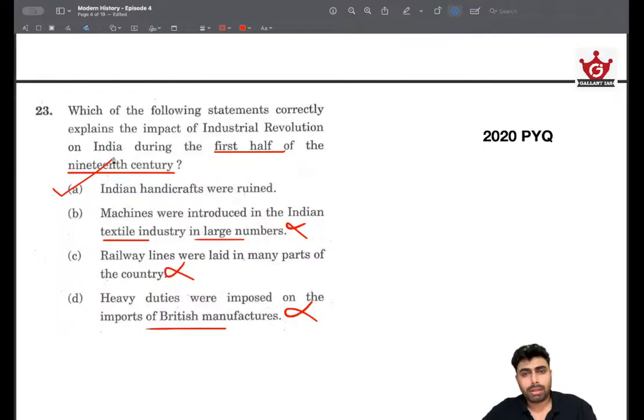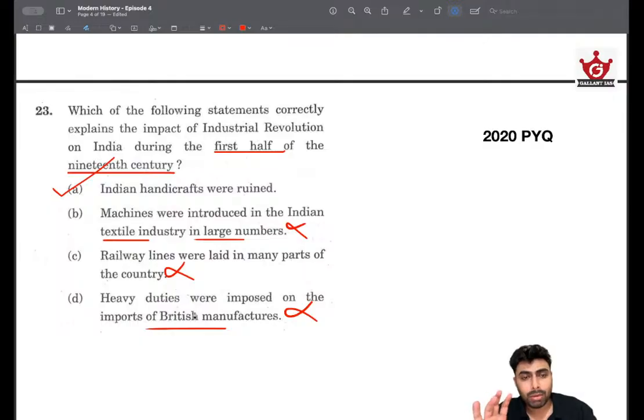Don't jump into the answer right away based on facts, even if you know the fact, especially when timelines are asked and the options given don't seem like very extreme statements or anything outrightly wrong. Except for the fourth statement, the rest seem very possible. It's just that the timeline is off. So be careful when attempting questions like this.